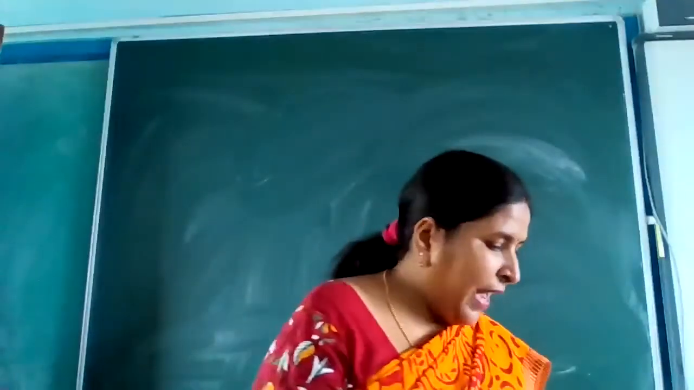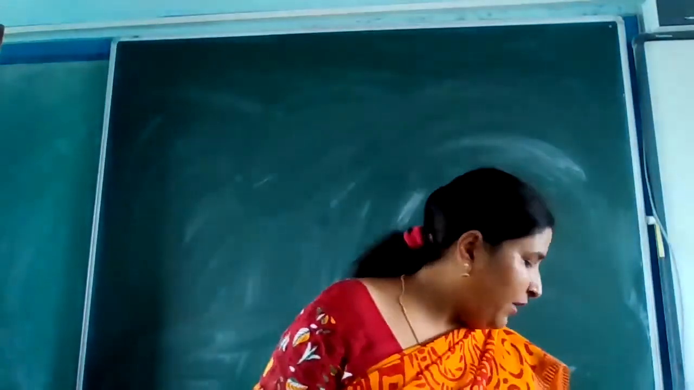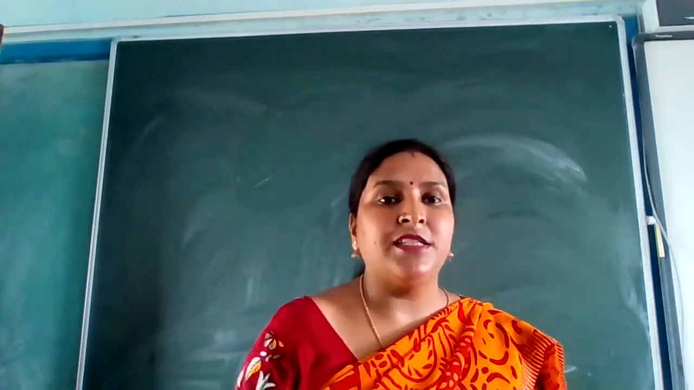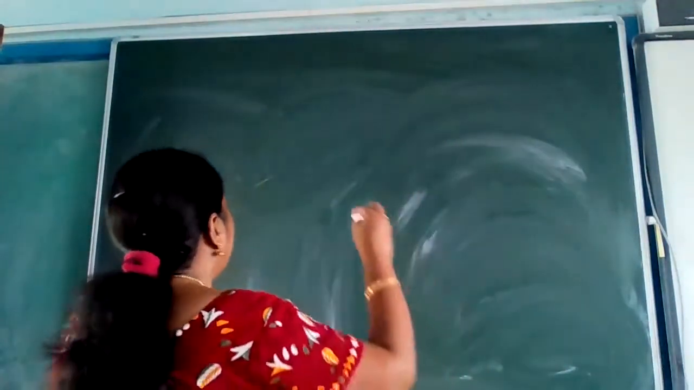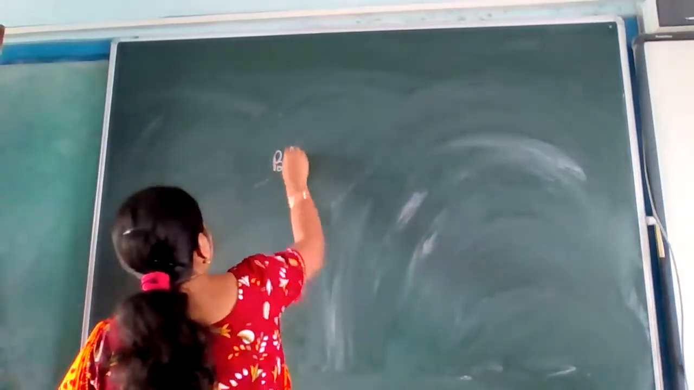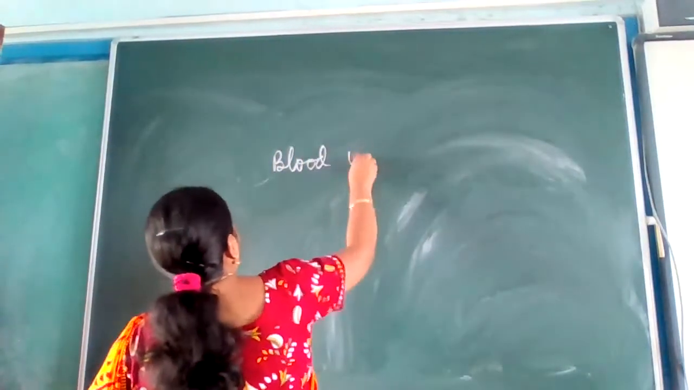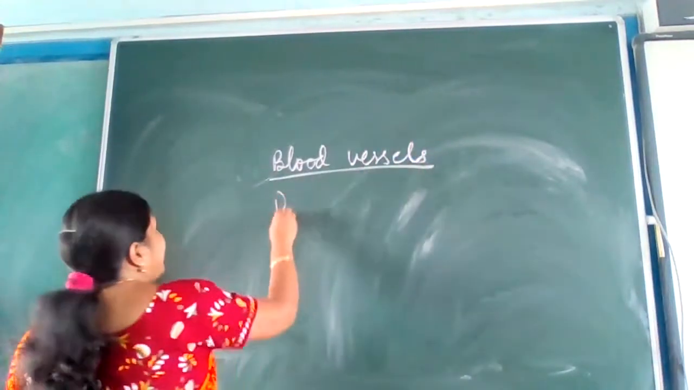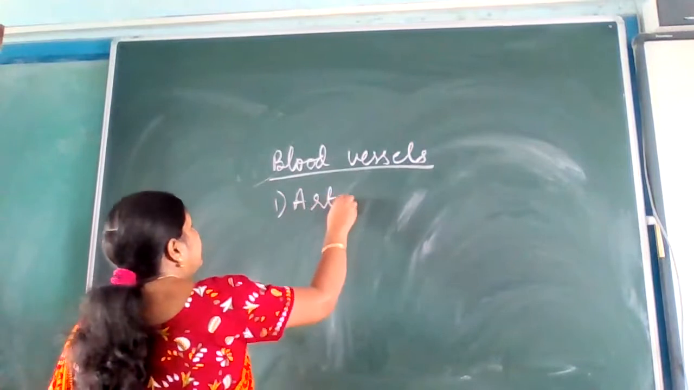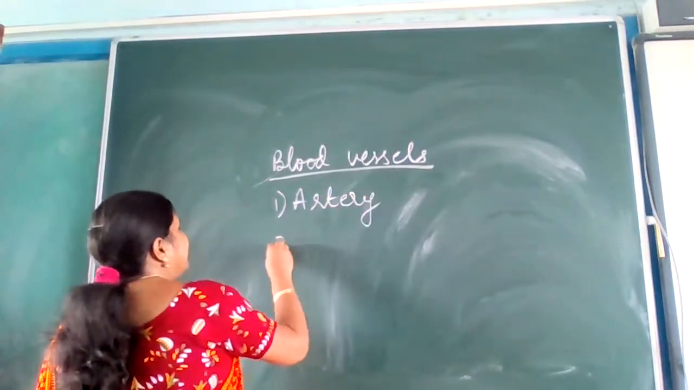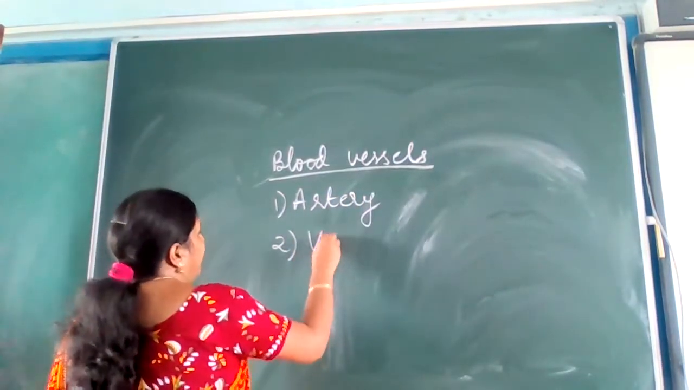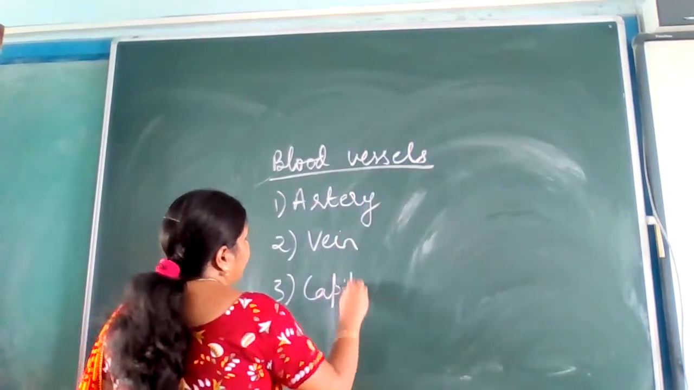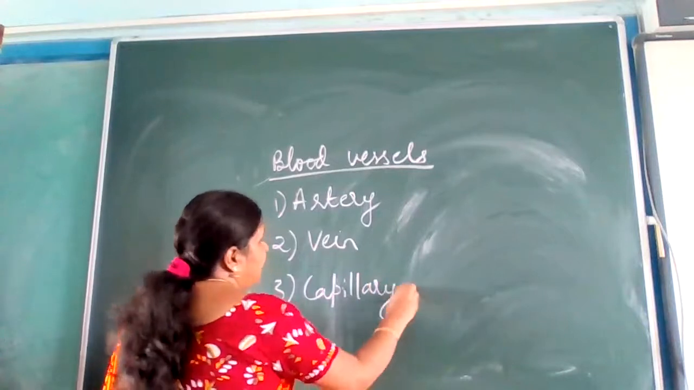Now, before I explain these blood vessels which are given to you, I would like to explain the three main blood vessels in the human body. The three main blood vessels of the human body are: first is artery, second is vein, third is capillaries. Is that clear?